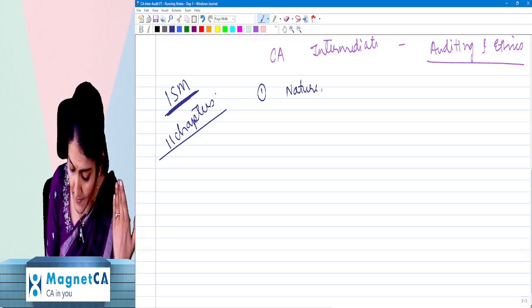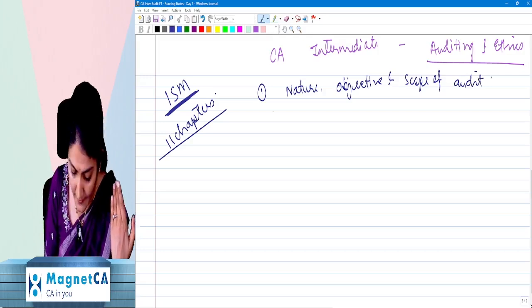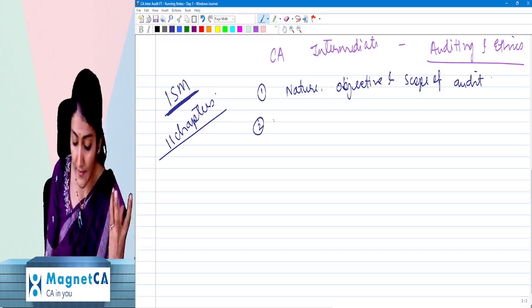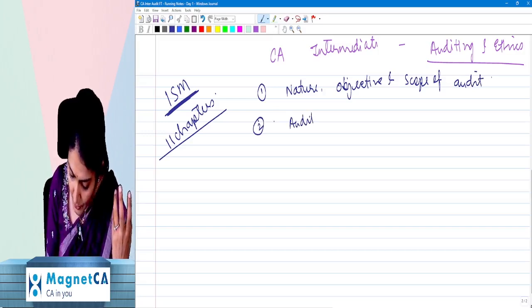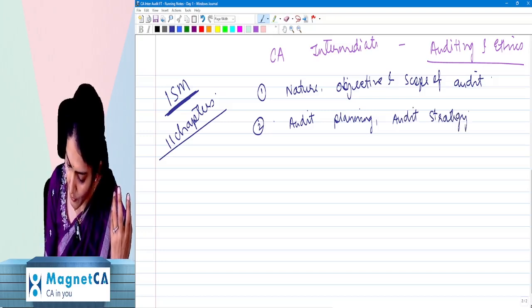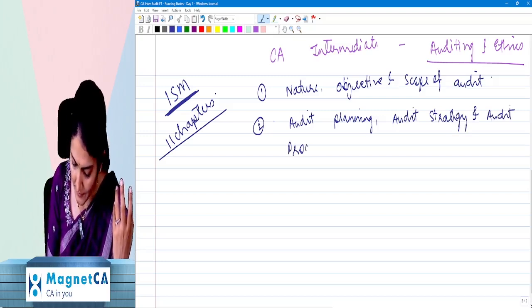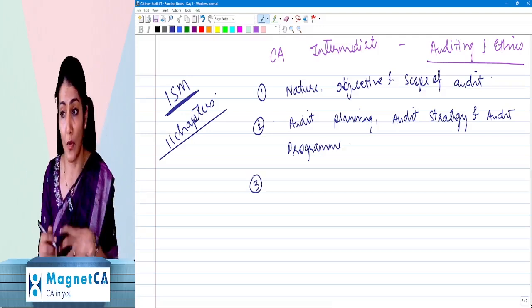Chapter number 1, which is regarding the nature, objective, and the scope of audit. Right, the nature, objective, and then also after that, the scope of the audit. Right, then after that, we have the chapter on the audit planning, right? The audit strategy and the audit program, right? So audit planning, audit strategy, and the audit program, right? That is chapter number 2 in institute study material as well as in our books also.